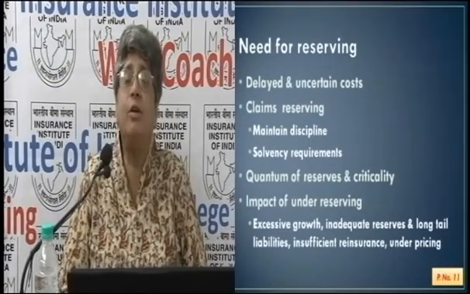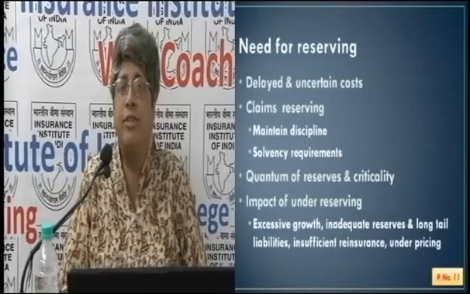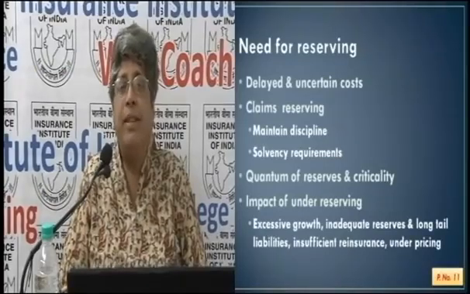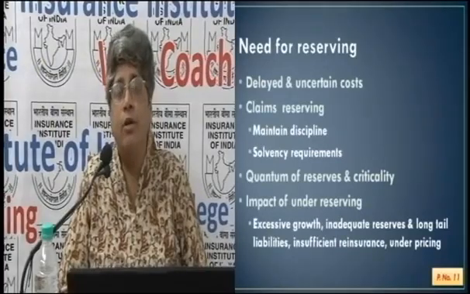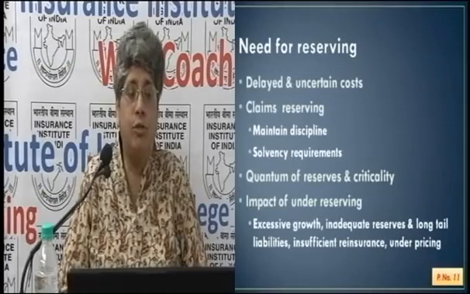So these are uncertain costs, because the event has not yet happened, and the insurance company is on risk. They have promised to pay. The event can happen. They have to provide for that. So based on their experience, they have to make some provisioning for the losses.